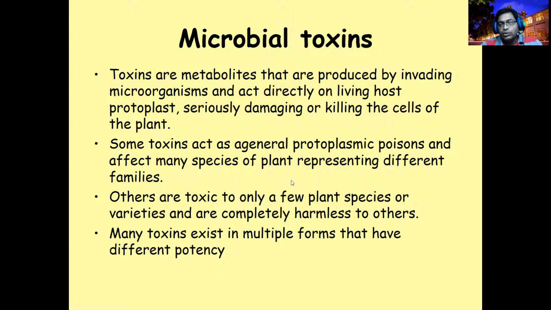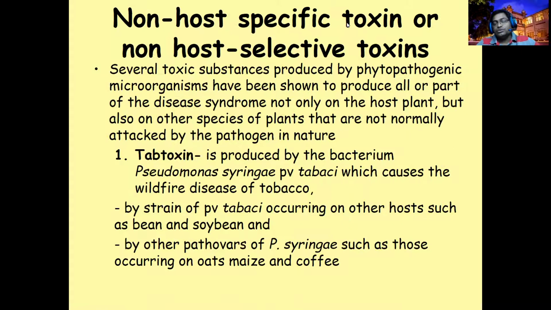Different groups of organisms produce different toxins. If you take the fungi group, they will produce different toxins. Even bacteria produce different toxins. Nematodes, different toxins, different nematodes. These toxins act as elicitor molecules. Elicitor molecules are released by the pathogen for the first time to recognize whether its host is suitable for infection. That is why we say toxins act as elicitor molecules.